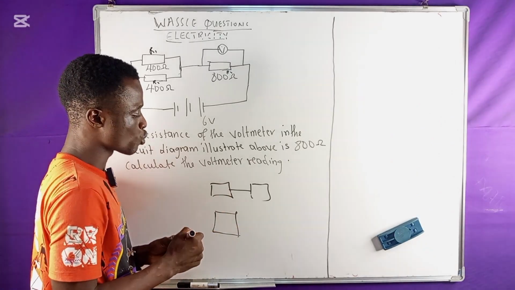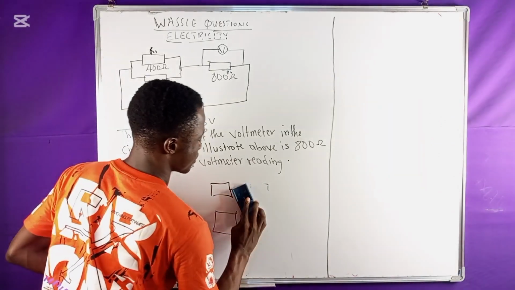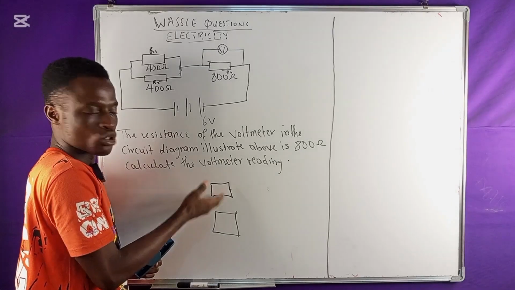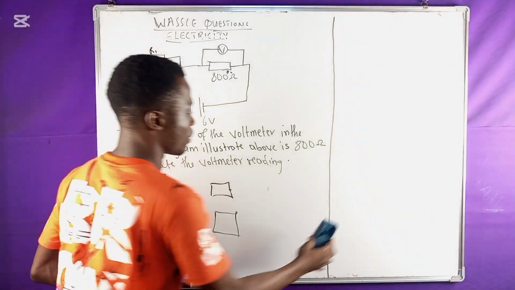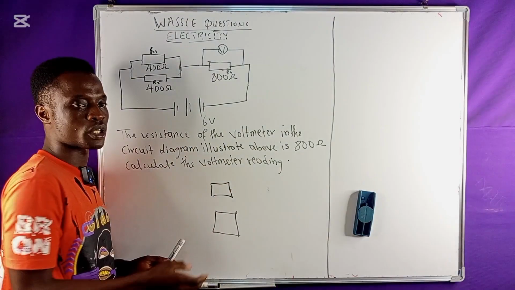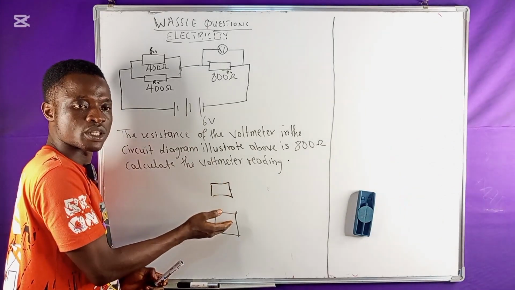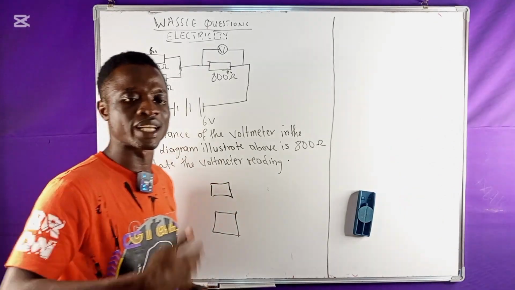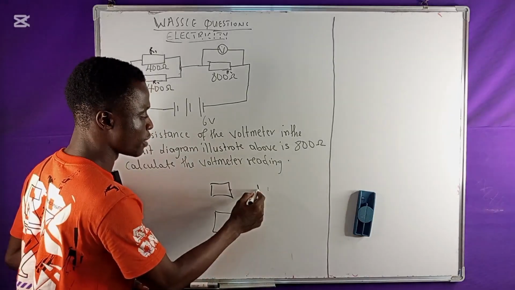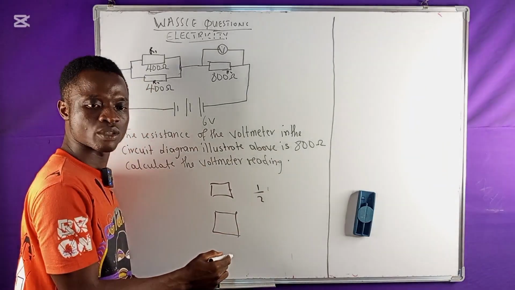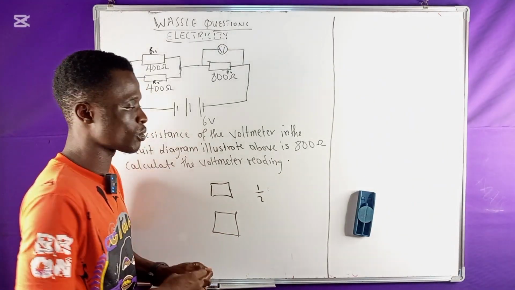When we come to the parallel connection, it is a side-by-side connection. That means they are connected like this, side by side, and because of that we call it a parallel connection. In that regard, if you are asked to find the total resistance for this, we are going to use what we call the inverse. The inverse simply means 1 all over that particular thing, 1 upon that particular thing.